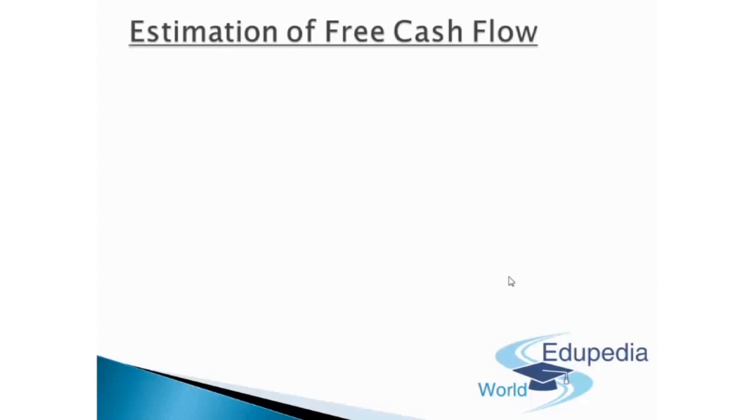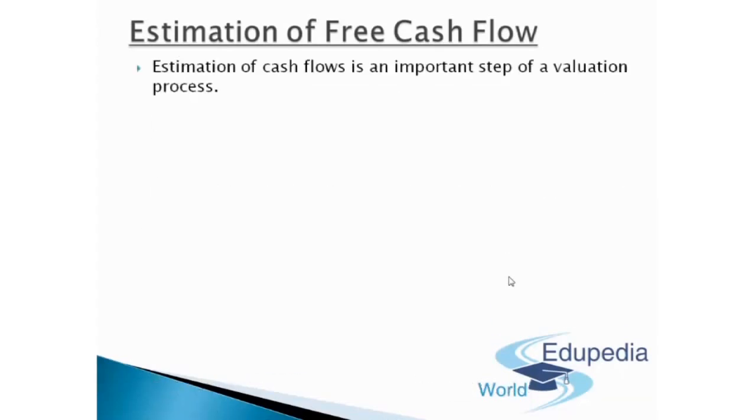So, free cash flow to the firm is basically defined as the cash flow available to all the suppliers of capital once the firm pays all its operating expenses, including taxes, and expenditures needed to sustain the firm's productive capacity. Okay, guys. The expenditures usually include what is needed to purchase fixed assets and working capital, such as inventory. The firm's suppliers of capital include the shareholders, bondholders, and preferred shareholders, if the firm has preference shares outstanding. So usually this is the concept of free cash flows of the firm.